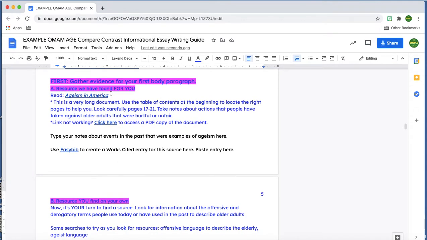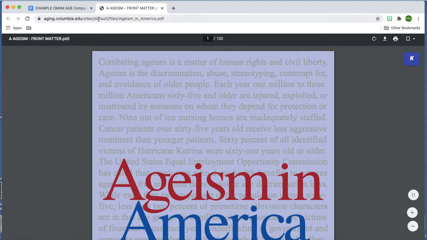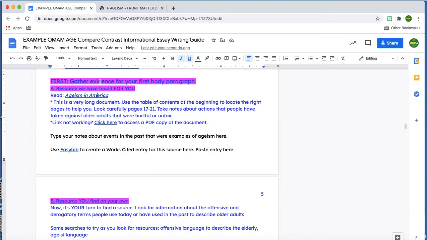So I'm going to go ahead and click on my link. And usually we give you guys some hints there to help you. And you can see it pops up. Now let's say I clicked on the hyperlink directly from the internet and it didn't work. If I go down here where it says link not working, click here to access a PDF copy of the document.